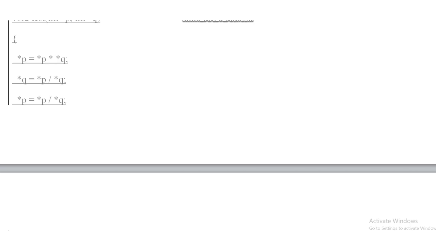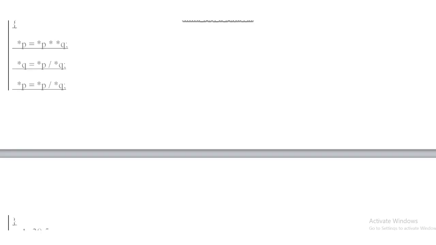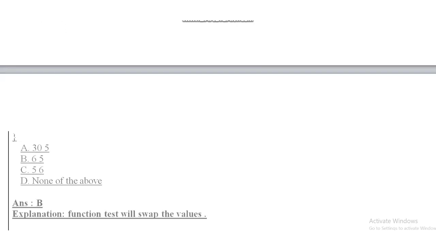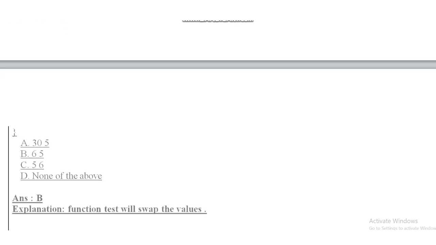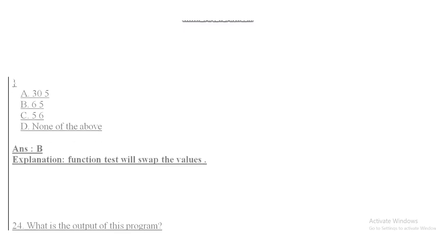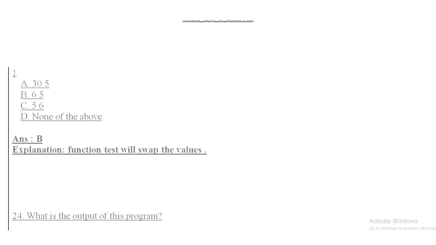Then the next statement is *q = *p / *q, and another statement is *p = *p / *q. So the answer of this question is option B, that is 6 and 5, because the function test will swap the values, as the logic given in the test function is of swapping.